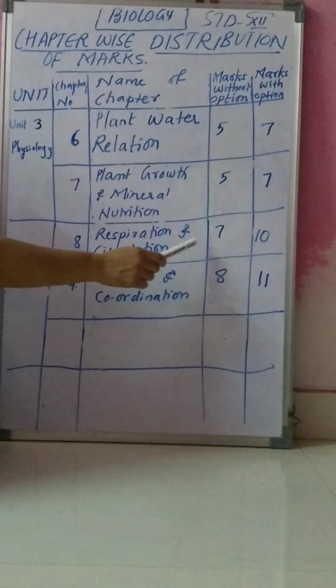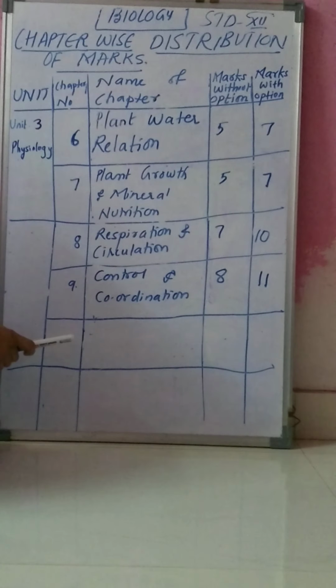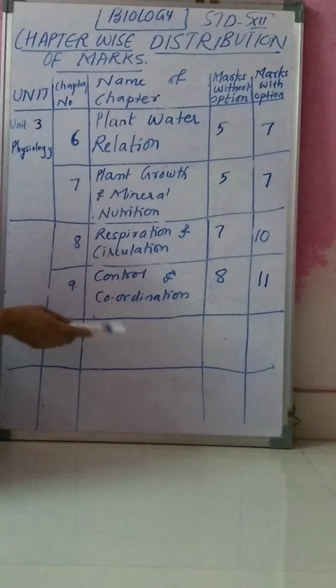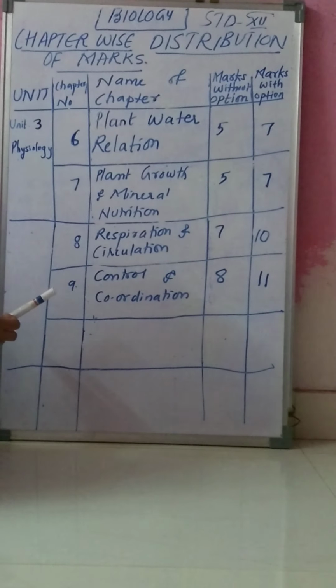This chapter is for 7 marks without option, and 10 marks with option. Chapter number 9 is control and coordination. This is for 8 marks without option, and with option it is for 11 marks.